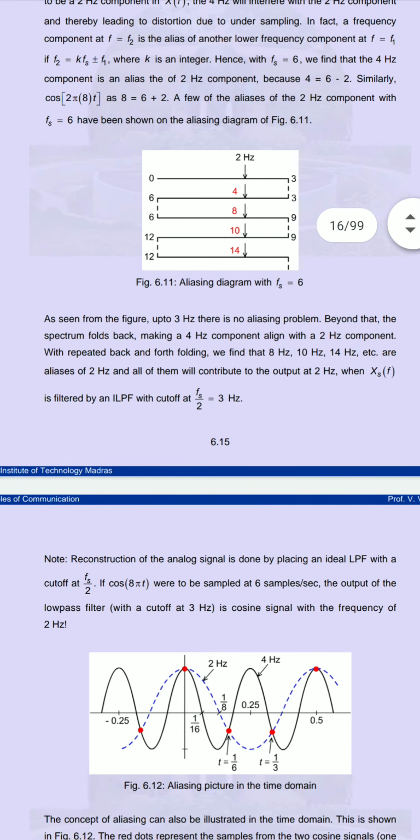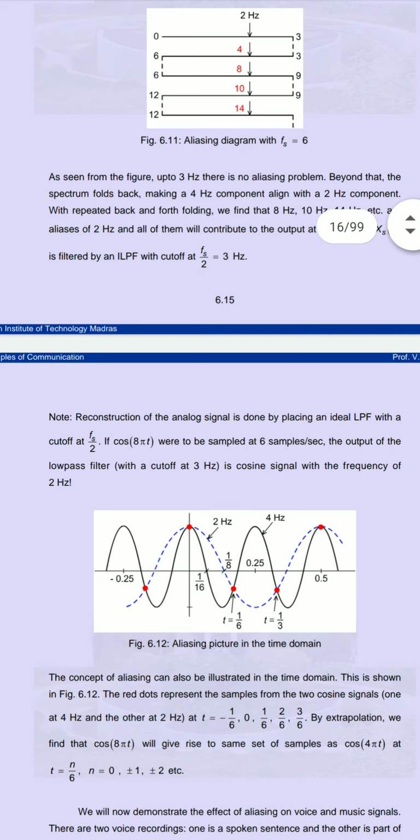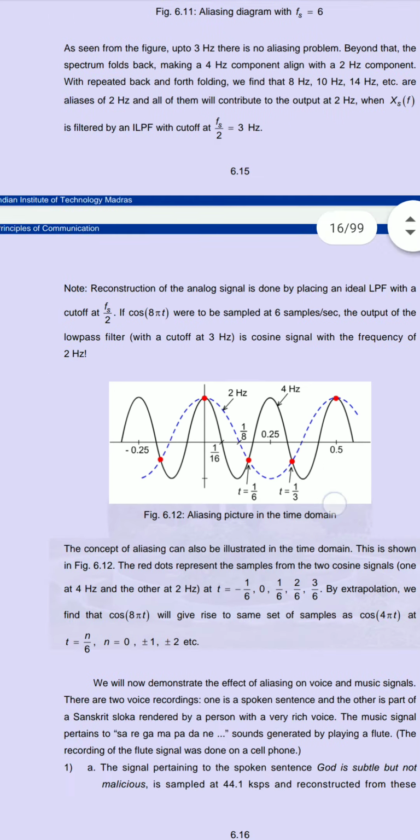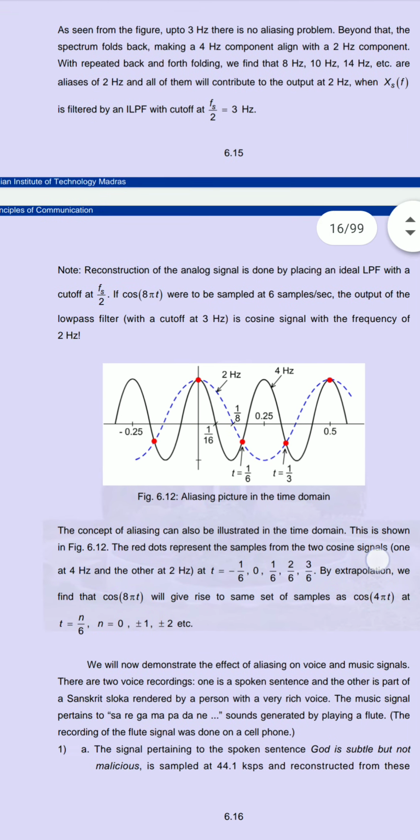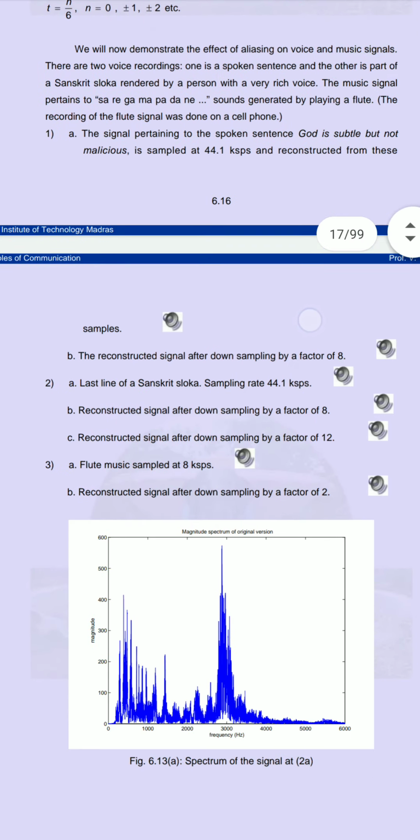In the cosine, here you can see the aliasing picture where we get the overlapping, but if we take the cutoff frequency as half of the original, at that time you will get the reconstruction of the analog signal. So here we have finished aliasing.